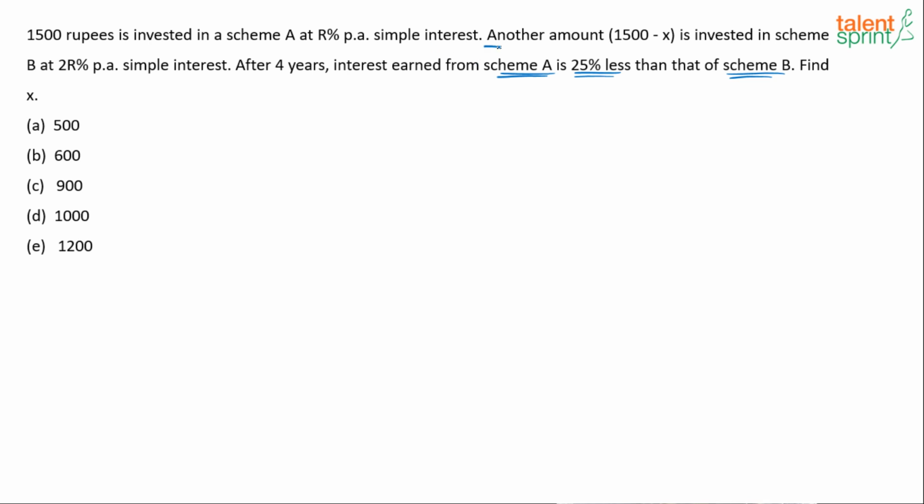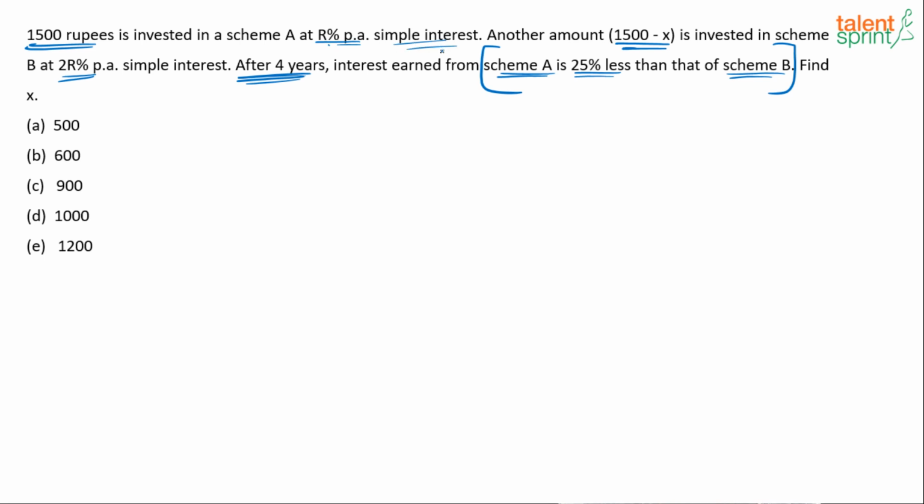That's it. This is the most important equation. You should be able to write this equation. Scheme A's interest is 25% less than that of scheme B. Now what is scheme A? Principal, rate of interest, time period is 4 years. In both the cases, time period is 4 years. What is scheme B? Principal, rate of interest, time period is 4 years. Both are simple interest cases, right?